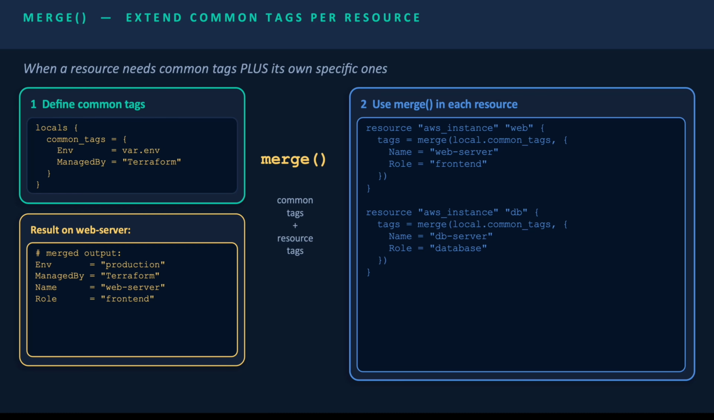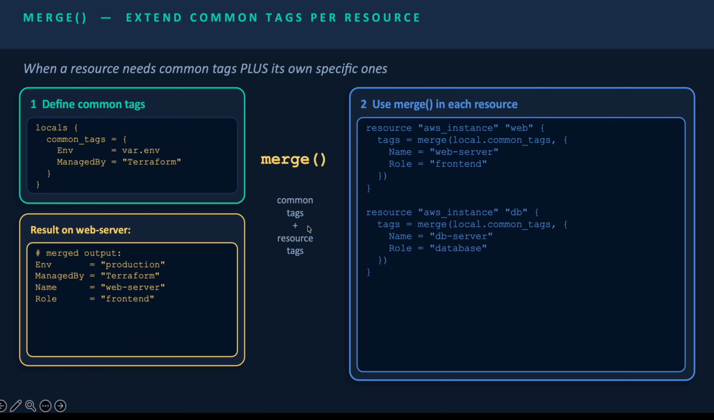So I will want separate tags for both applications, like the front end and the backend. So we can use merge with the local common tags as well. What you have to do is define the common tags, like locals common_tags, and give the variable accordingly. Then while you create the resources, use the merge function with local common tags, and inside the curly braces you can add your own tag. So it's basically common tag plus resource tag.